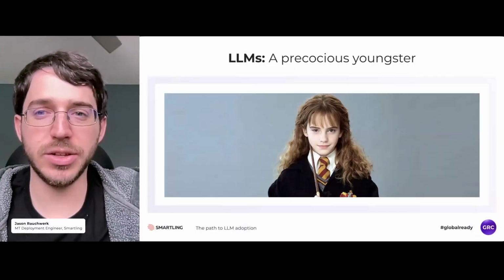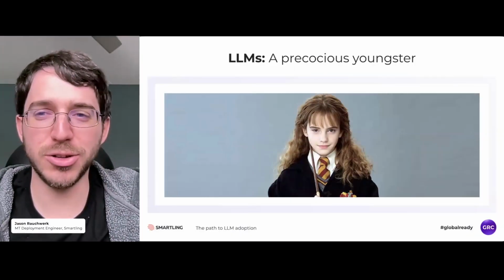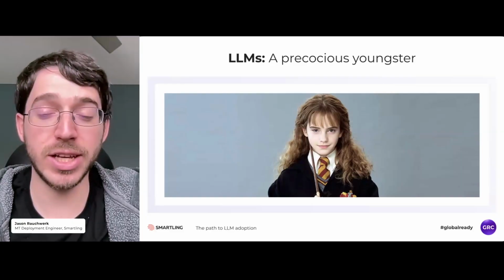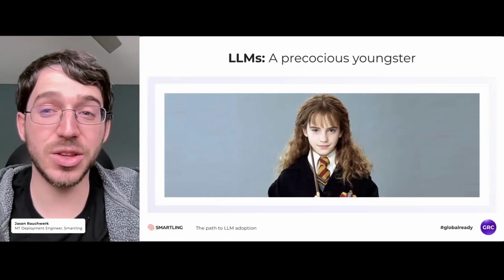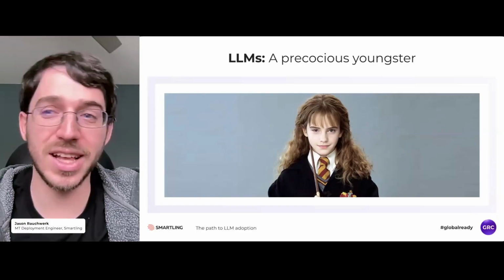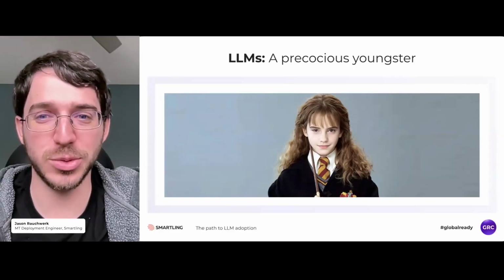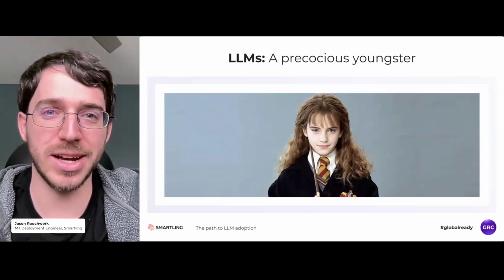An analogy that we like to use is that LLMs are a precocious youngster. They are very intelligent, but they lack the wisdom and the common sense to apply a lot of this knowledge in the most correct way. Here's a real example that we encountered just last month.